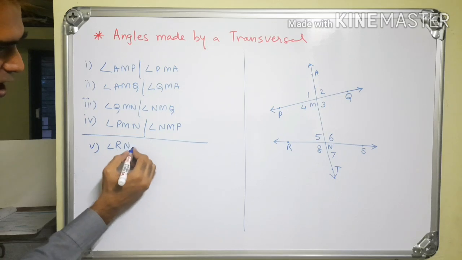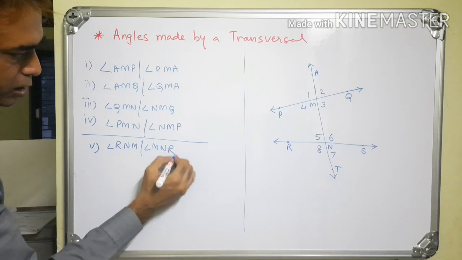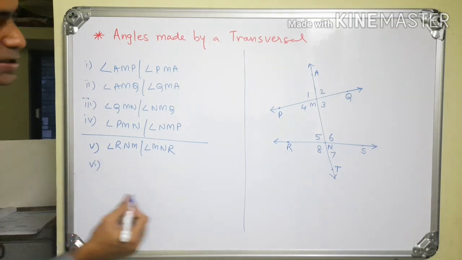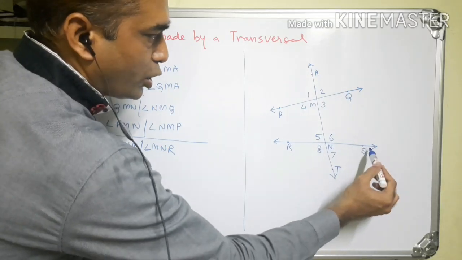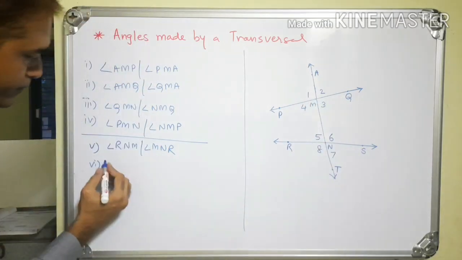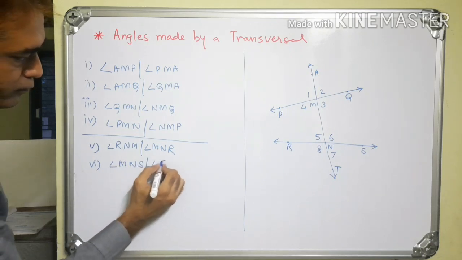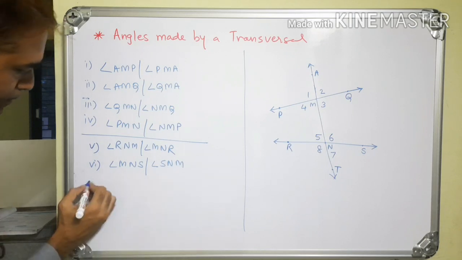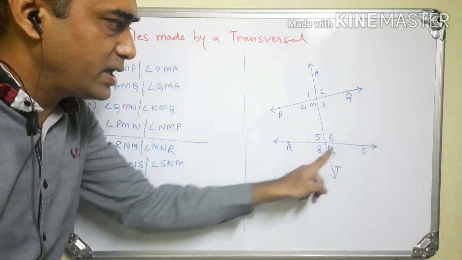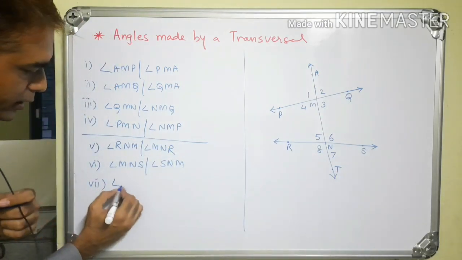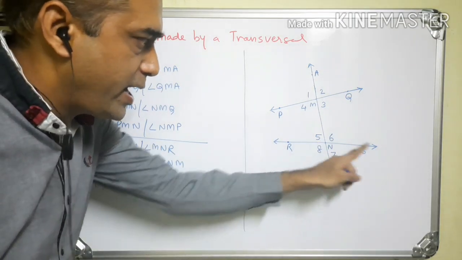Angle RNM or angle MNR. Sixth angle, this will be angle MNS or SNM. Seventh angle is angle SNT or angle TNS.